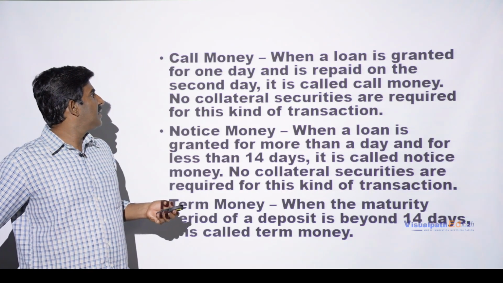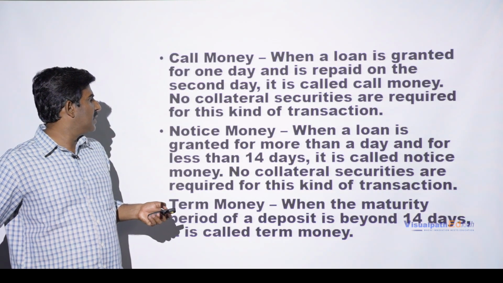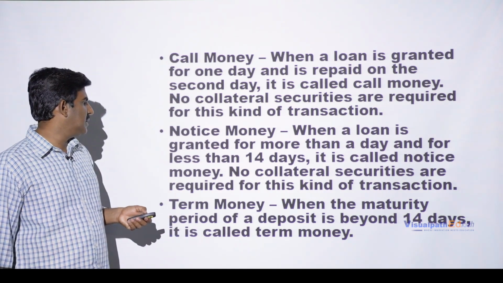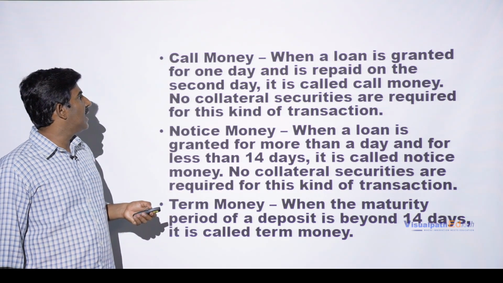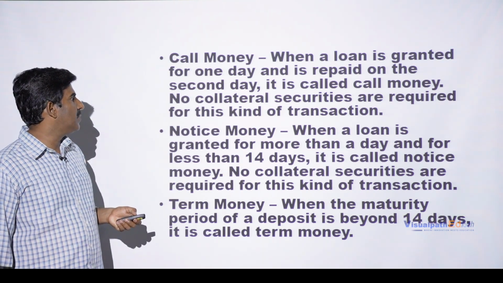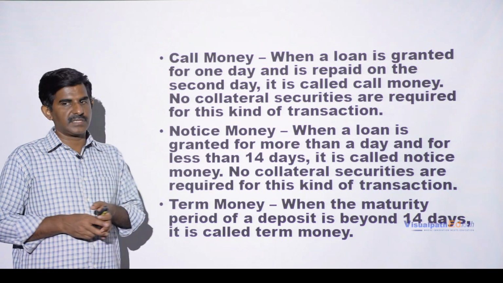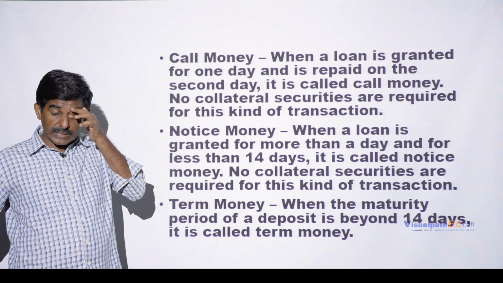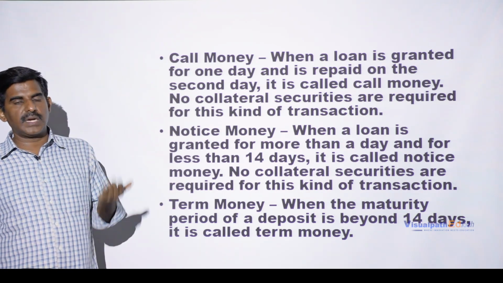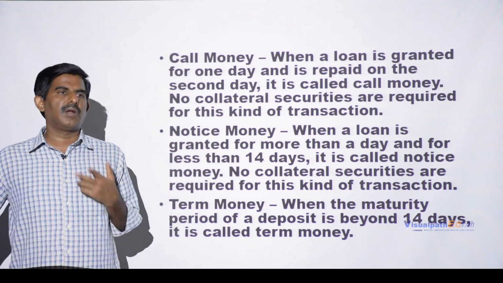Now there are different things that we have to know relating to financial assets. We have call money, notice money, and term money. When a loan is granted for one day and is repaid on the same day, it is called call money. No collateral security is required for these kinds of transactions. Call money is a market wherein funds are borrowed and lent for a day or 2 days, not more than that.